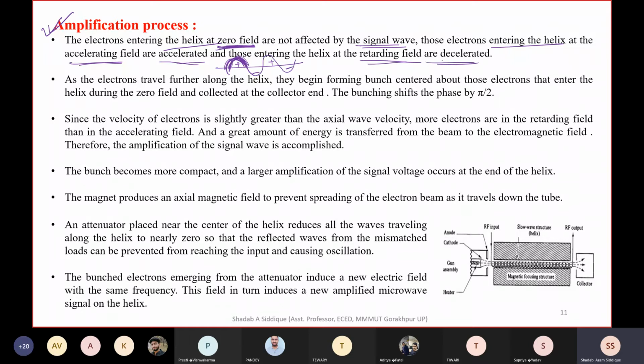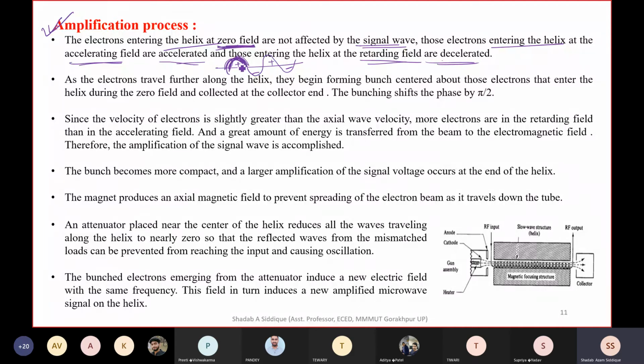But here the modulation is different from what we saw in the klystron. In the klystron, the modulation depended on V1 sin omega t, and modulation played an important role there. Here the modulation is there, but it is very little. Very little modulation takes place, a little less compared to the reflex klystron.